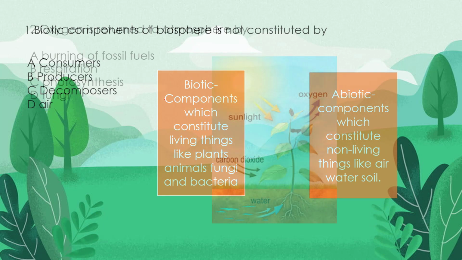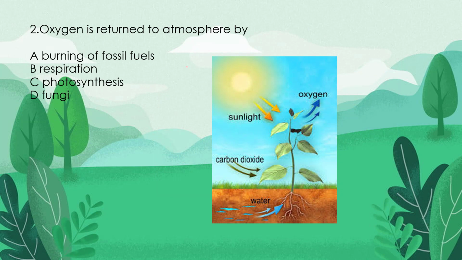Yes. Second question is, oxygen is returned to atmosphere by. If you could see the picture over here, there is a plant and the plant is grabbing energy from the sunlight, from water and the carbon dioxide which humans exhale. So by taking these three things, it gives out the oxygen. So the whole process is known as photosynthesis, right? So now the question is, oxygen is returned to atmosphere in the process known as photosynthesis.